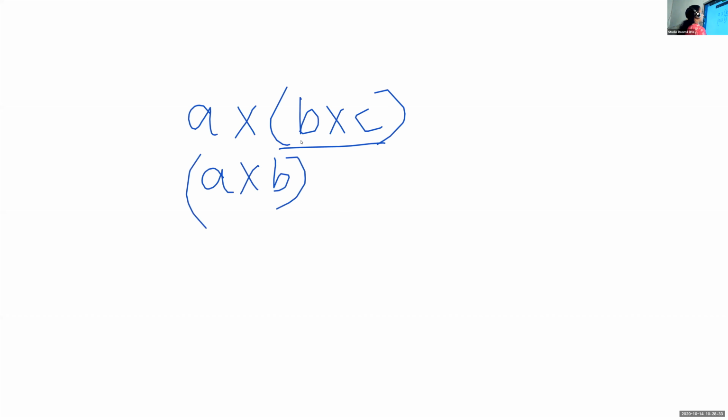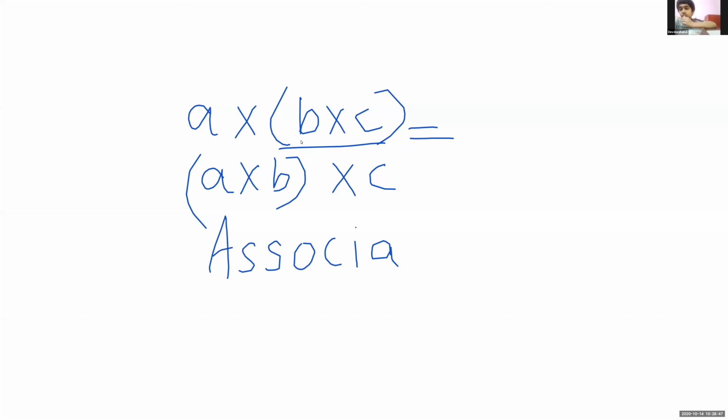For associative property, we will take 3 numbers. For example, A into B into C. All the children, please pay attention. Look at the board. Then only you will understand. Here, which 2 numbers are in the brackets? B and C. Now, I will change this grouping. Now, A into B we will keep in one bracket, and C outside. These 2 are equal. So, this property is known as associative. Look at the spelling, associative.